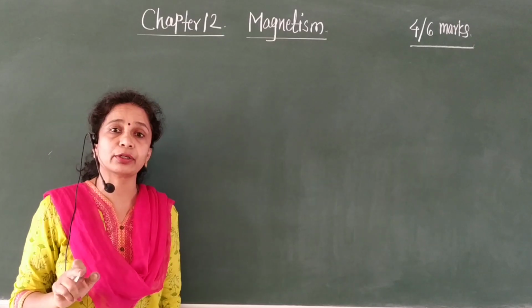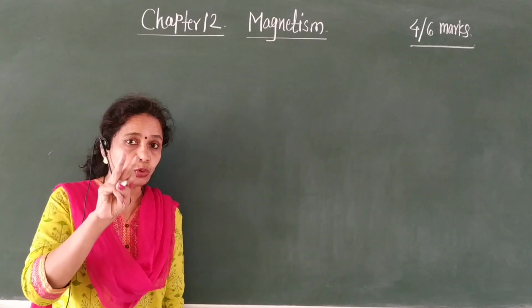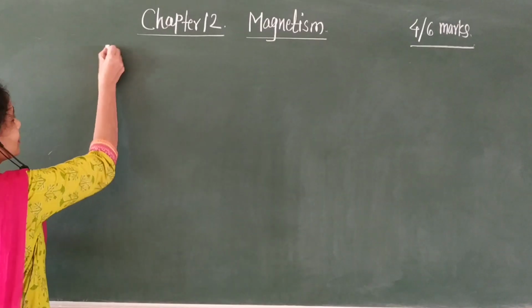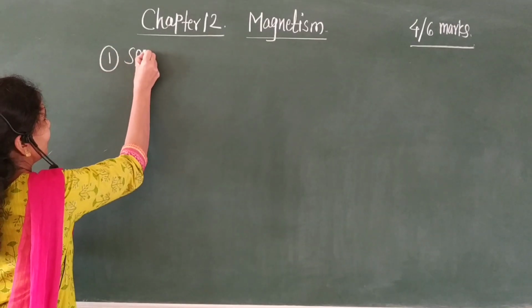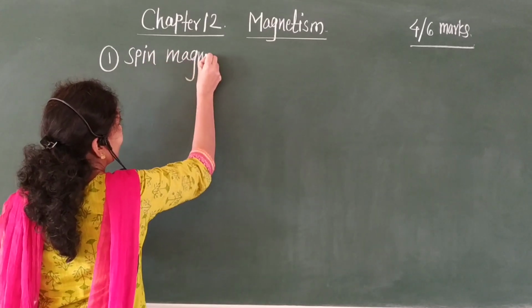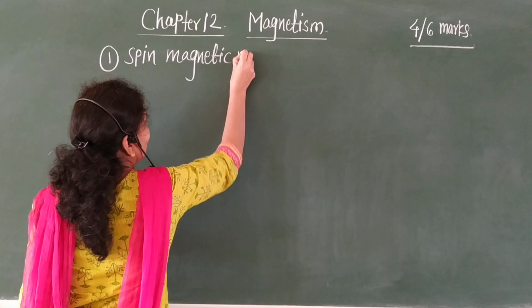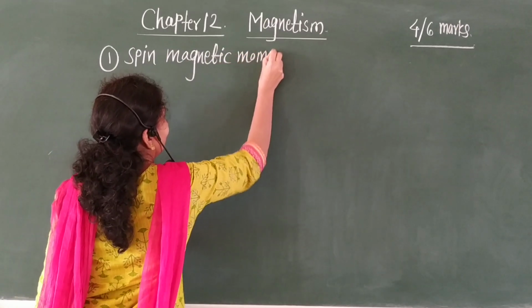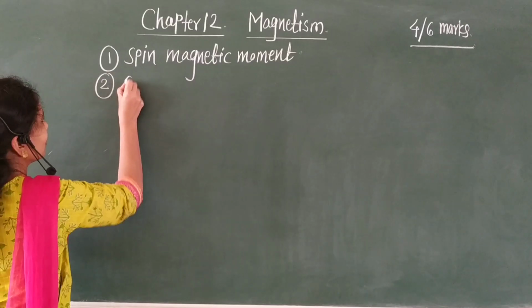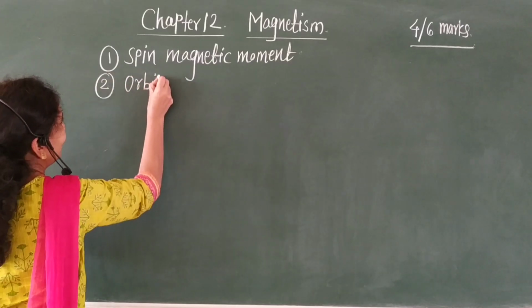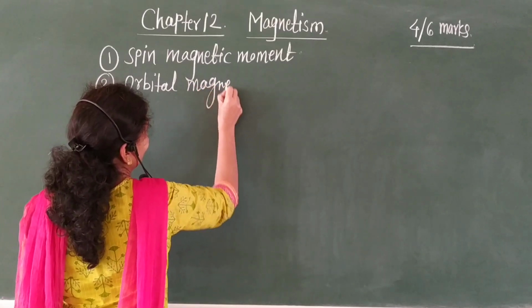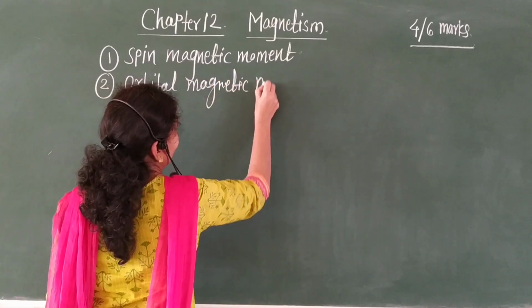Then this electron has two magnetic moments. First one is spin magnetic moment, and second one is orbital magnetic moment.